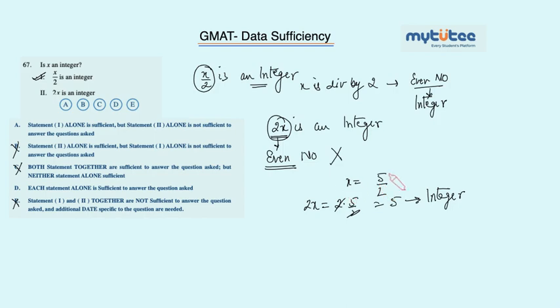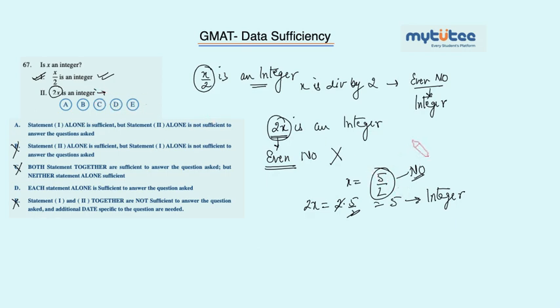But is x an integer? No. See, whenever this type of question comes, they say that 2x is an integer. So I have to counter this statement. I have to go against the statement. If I can prove with any example that 2x is an integer but x is not, then this statement is not giving me the answer. The first statement is always giving me the answer, but the statement that 2x is an integer is not.